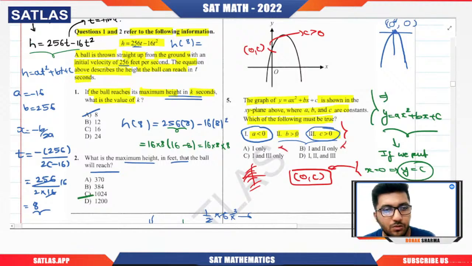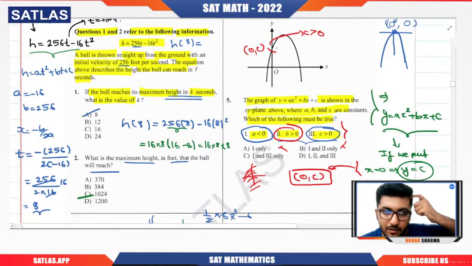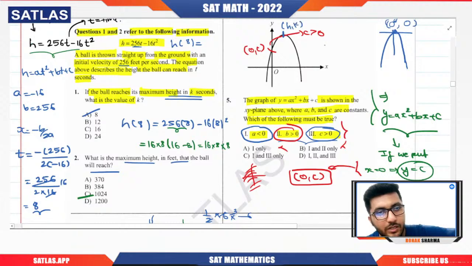Now we need to know about b also, b greater than 0. For b, you need to understand one thing: the vertex. The vertex is positive. Basically, if I talk about the vertex, h is positive, k is positive. And we know that the vertex x coordinate is minus b by 2a. It should be positive. If minus b by 2a is positive, that means b by 2a should be negative. Yes or no?